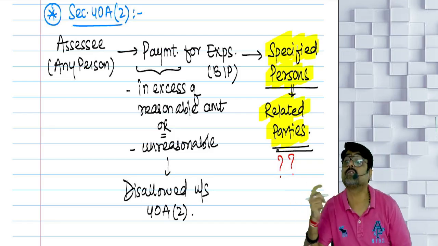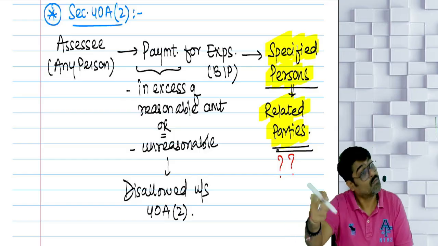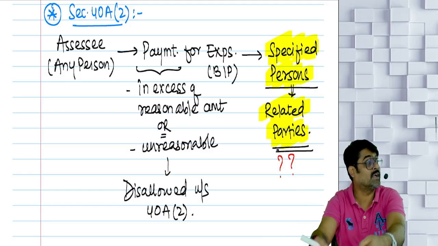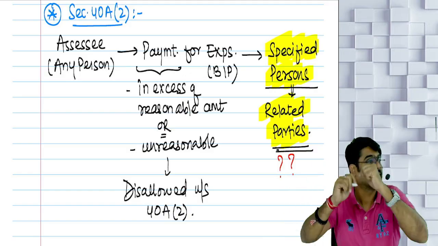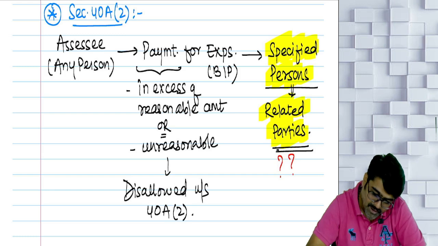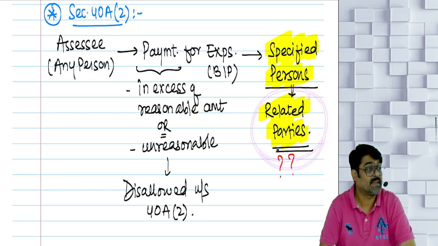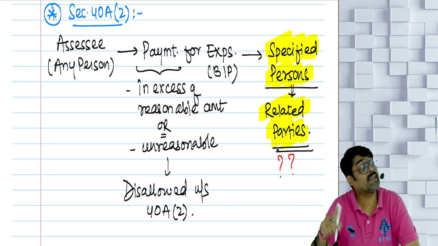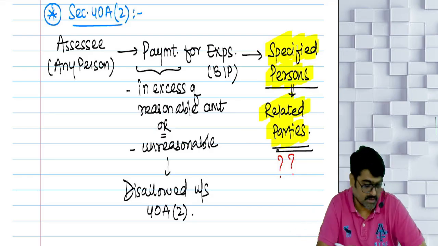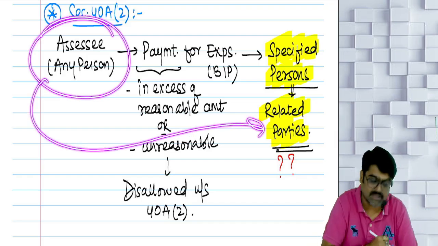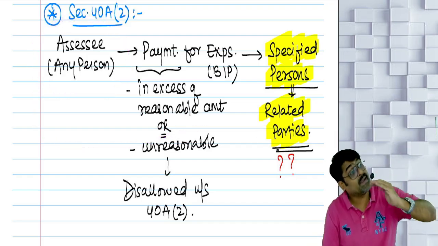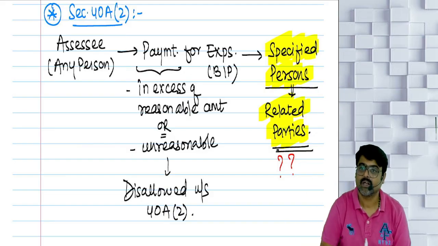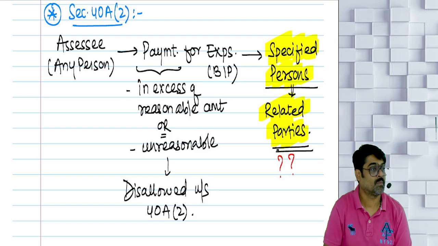No. Any business concern will also be my related party if in that business concern I am having substantial interest or any of my relatives are having substantial interest. What is the meaning of substantial interest? 20% or more profit sharing.